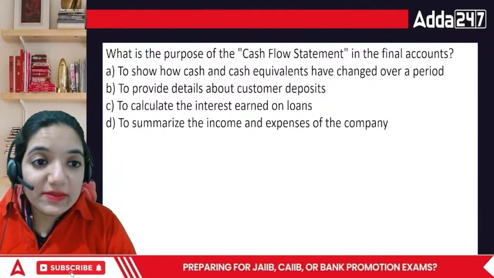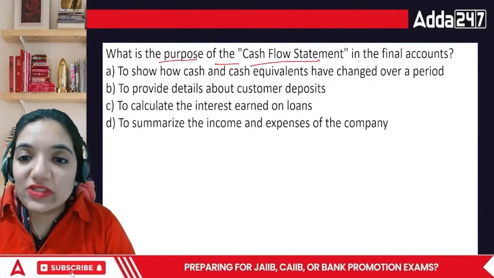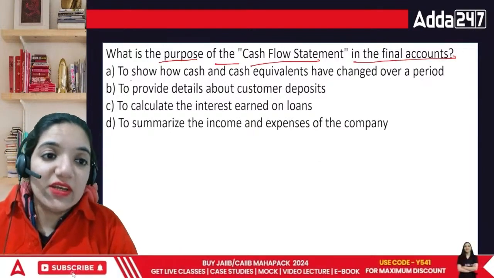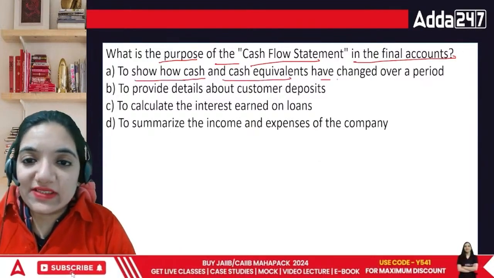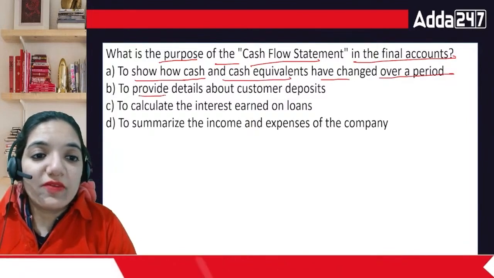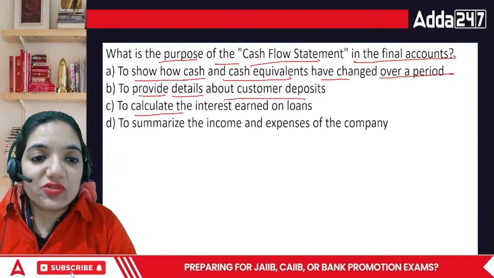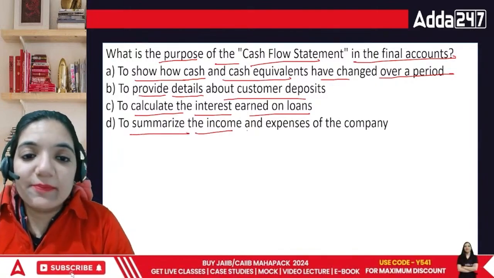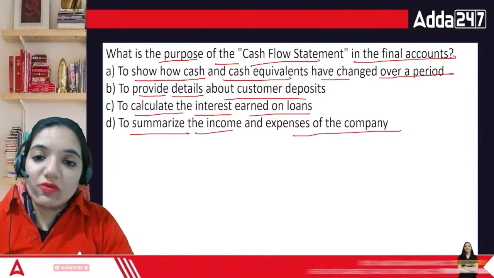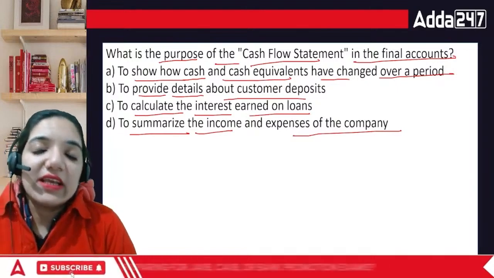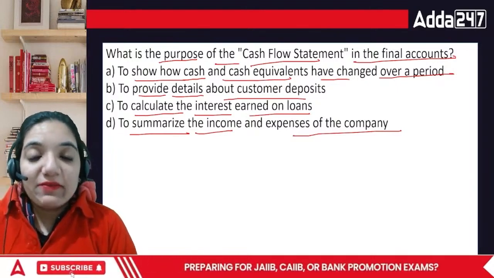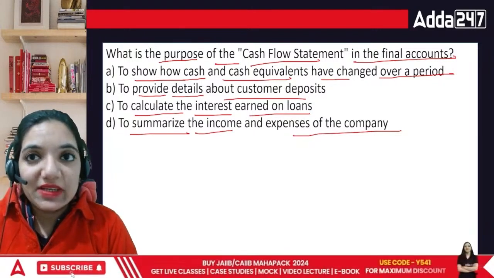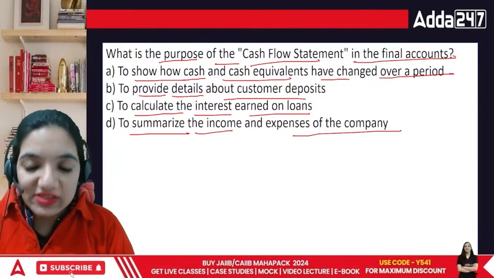Acha, what is the purpose of the cash flow statement in the final accounts, everyone? To show how cash and cash equivalents have changed over a period, to provide details about the customer deposits, to calculate the interest earned on loans, and to summarize the income and expenses. When we talk about the cash flow statement, now this is as per AS3 and Ind AS 7. When we talk about cash flow statement clearly states one thing.